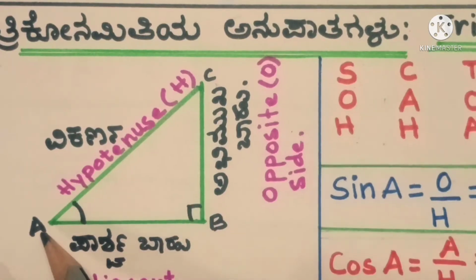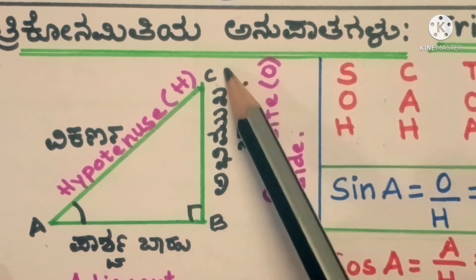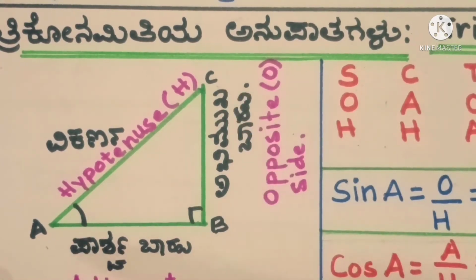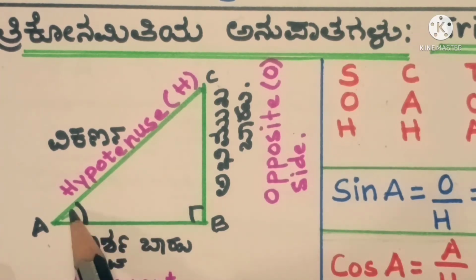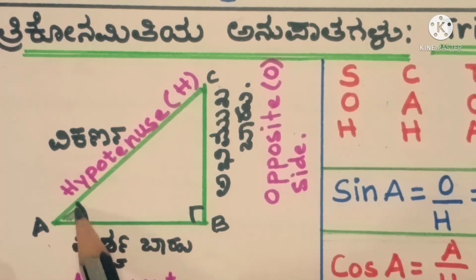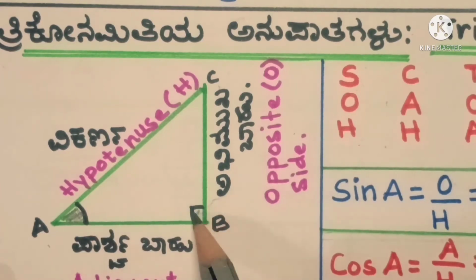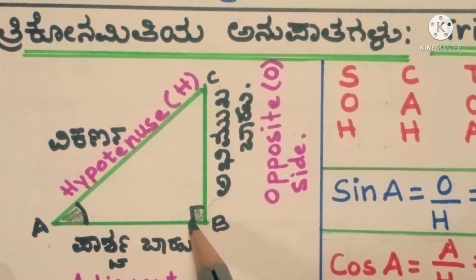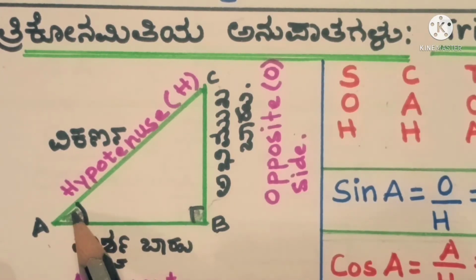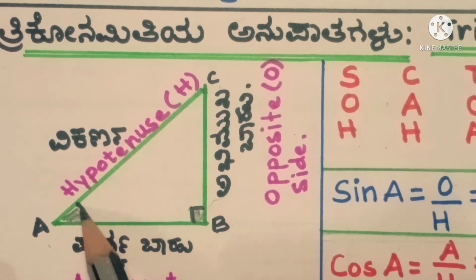This is a beautiful right angle triangle A, B and C. What specific thing you can observe here is that we have an angle at A. This is no doubt a right angled triangle, so we have the right angle at B. Apart from this right angle, we have an angle at A. So A suggests that we are specifically speaking about the angle which is at A.